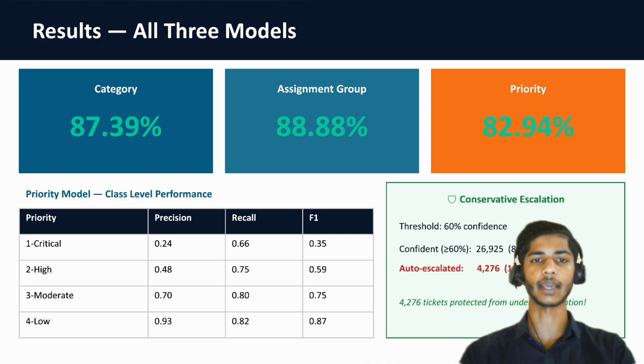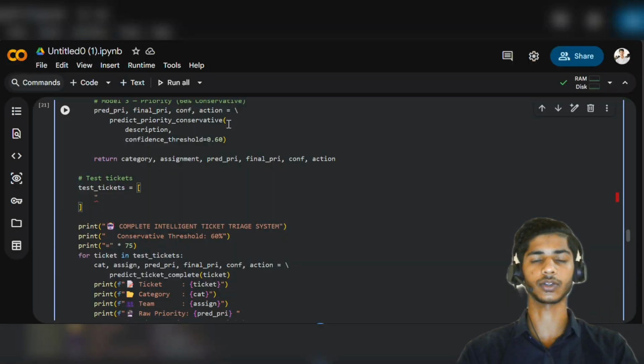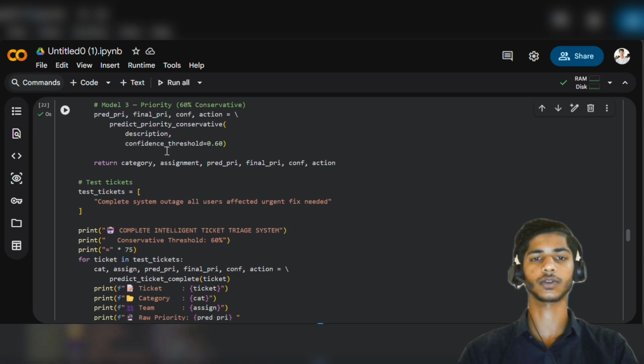I'll show you the live demo. Okay. So now I'm going to type real ticket descriptions and our system will give all three predictions, category, assignment group, and priority, instantly. Okay. So let me first type: complete system outage, all users affected, urgent fix needed. So from the description itself, we can tell that the whole production is halted and all users are affected, and the urgency is very high.